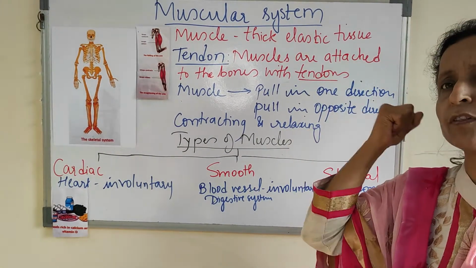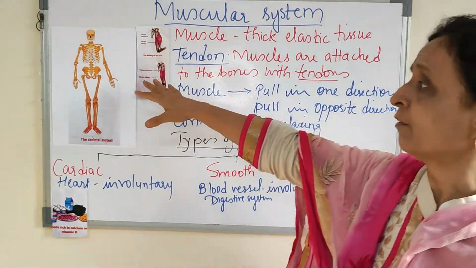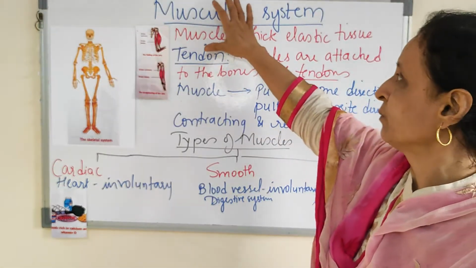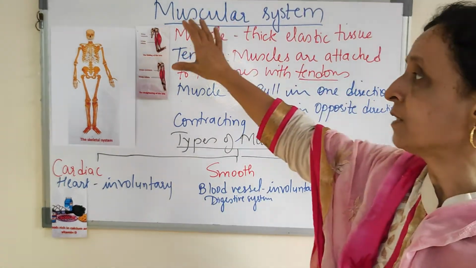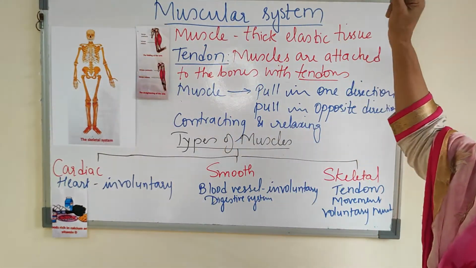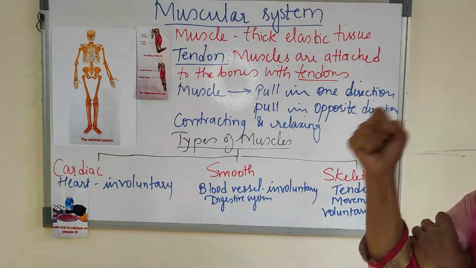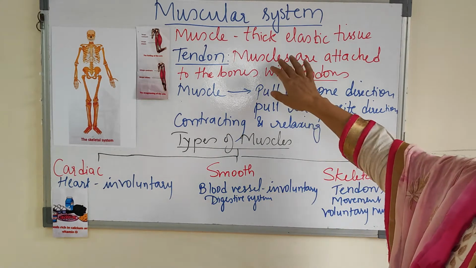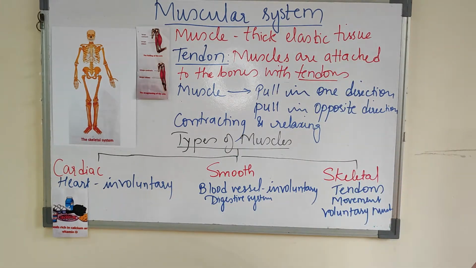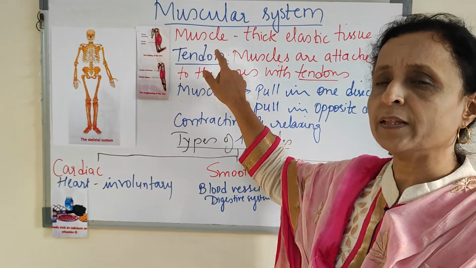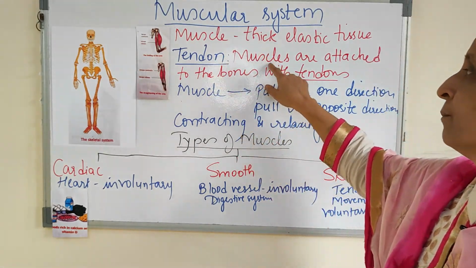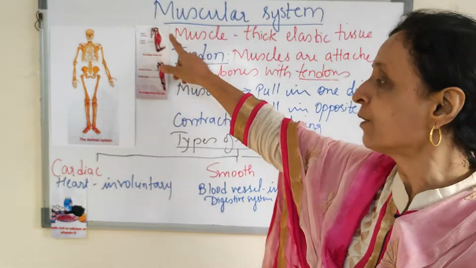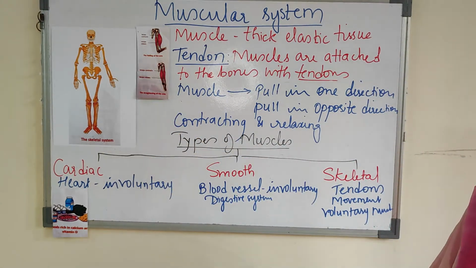Bones are nothing without the muscles. Bones work along with the muscular system. The skeletal system works along with the muscular system. Muscles are attached to the bones. So muscles are thick and elastic tissues. Muscles are attached to the bones with the help of tendons. Now, how do the muscles work in our system?